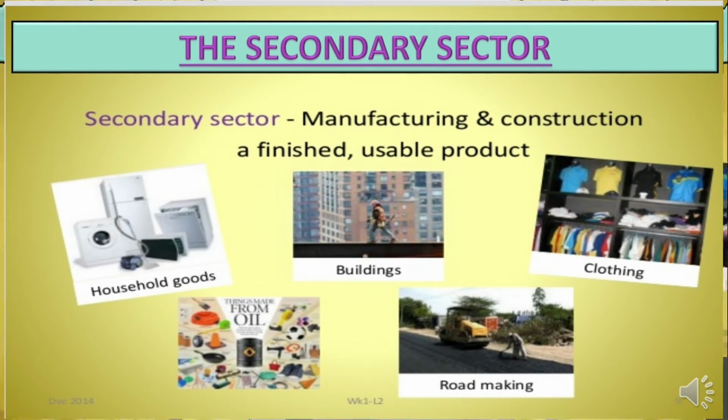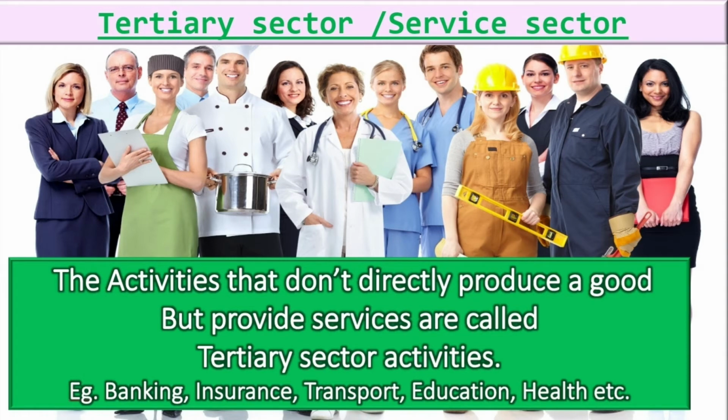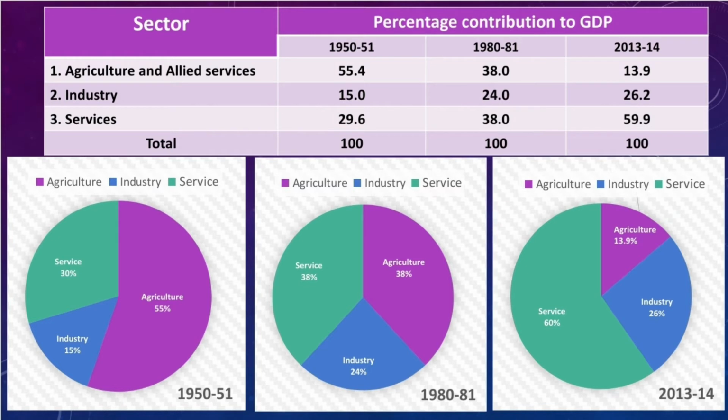Now the tertiary sector, that is the service sector, the activities that don't directly produce a good. Services, we cannot see them visibly. But such services are banking, insurance, transport, education, health, hospital, doctor services, teacher services. All these come under the tertiary sector. And now let us move to the contribution of the primary sector to national income. Contribution of primary sector to GDP.